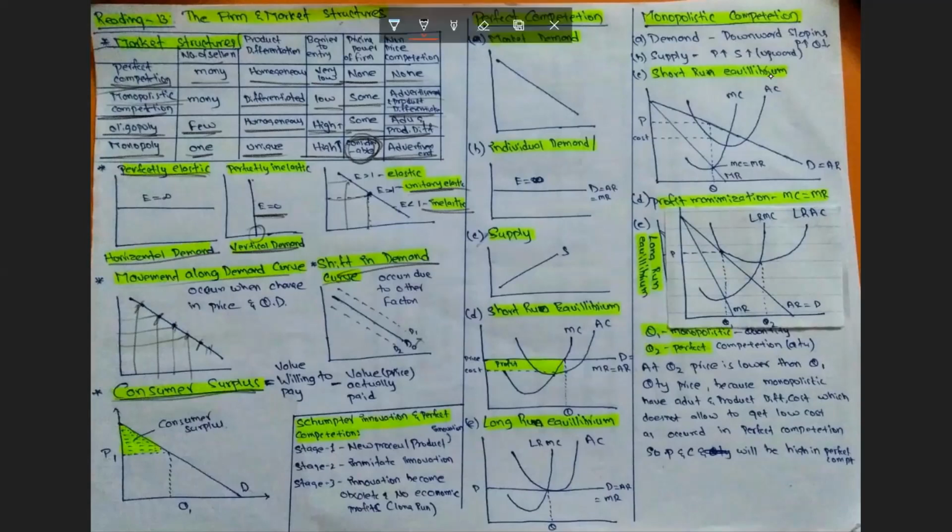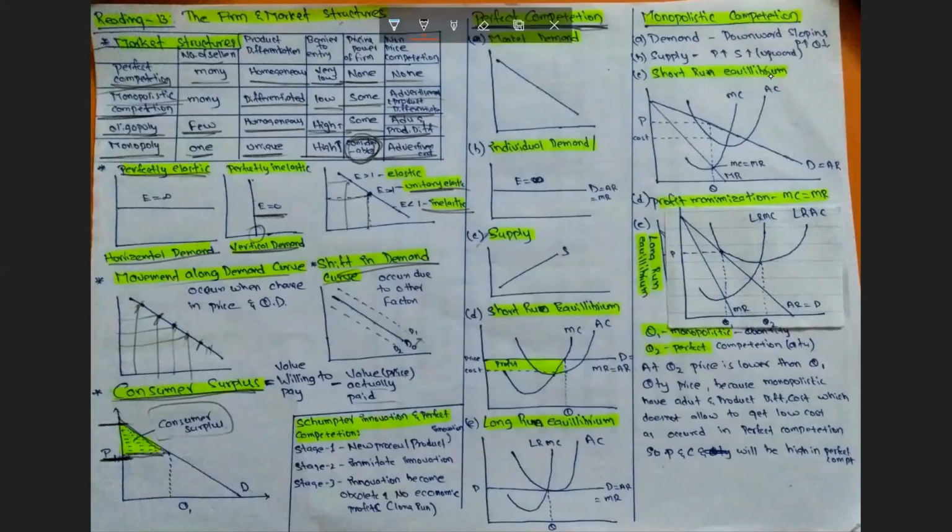Consumer surplus is the difference between what the consumer is willing to pay for a particular good and what he actually pays. Look at this graph. The consumer is willing to pay this price, but he actually paid this price. So this region is the consumer surplus, that is the benefit to the consumer.